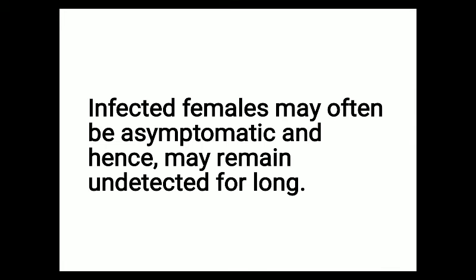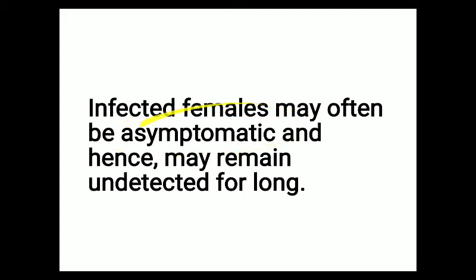Now, infected females may often be asymptomatic and hence may remain undetected for a long time. Generally, males show some symptoms of sexually transmitted disease, but in most cases human females remain asymptomatic.